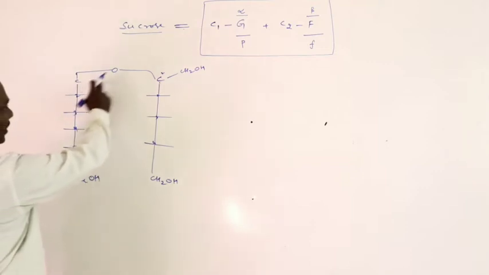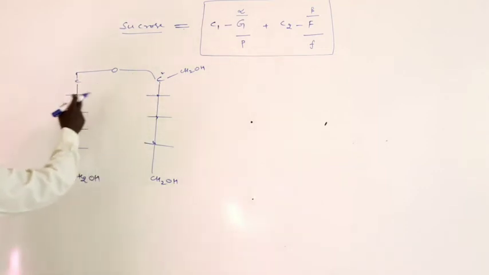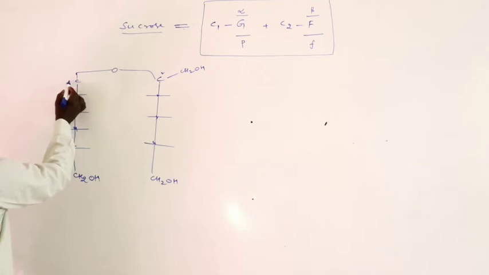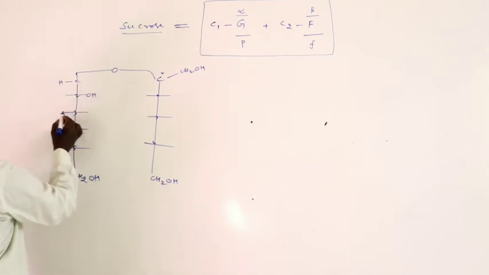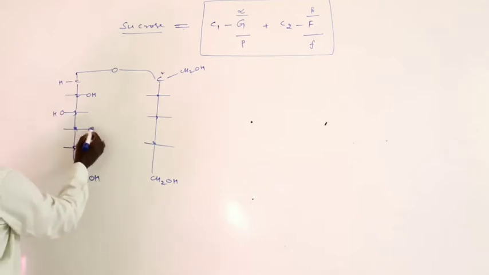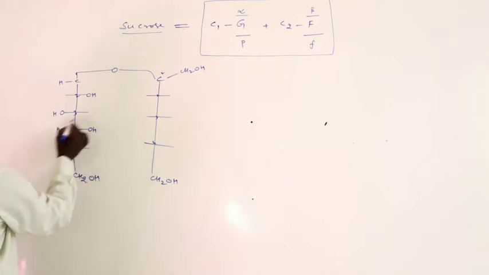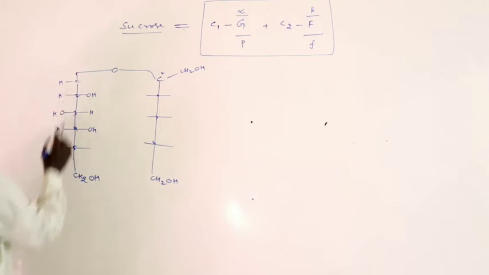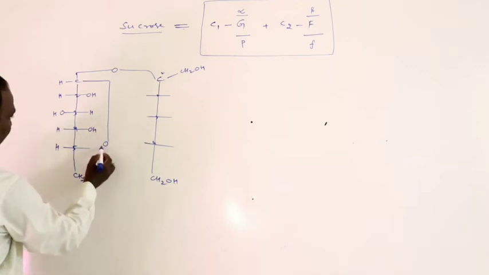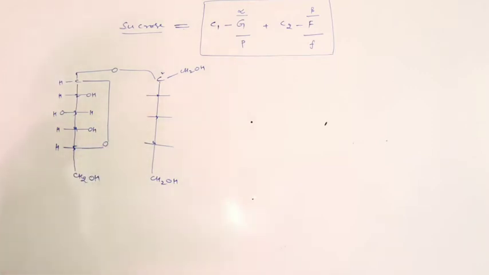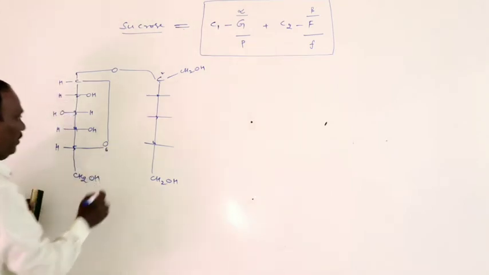Alpha linkage here, beta linkage here. Remaining: hydrogen, OH group, OH group, hydrogen, hydrogen, hydrogen. Next, this is the pyranose ring structure, 1, 2, 3, 4, 5, 6, a six-membered ring structure.